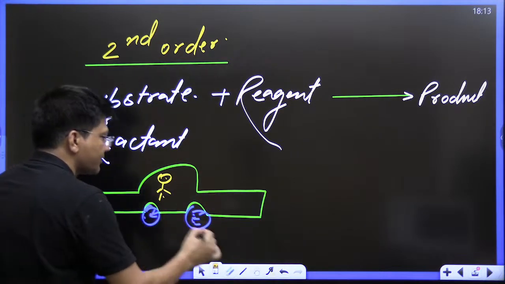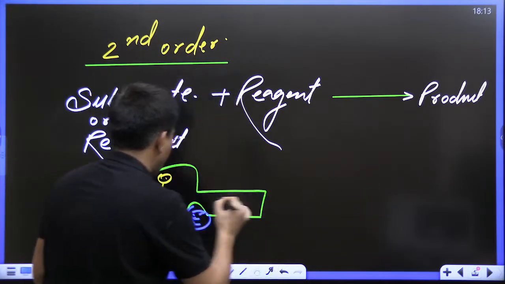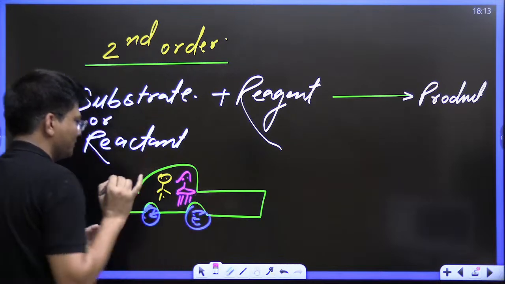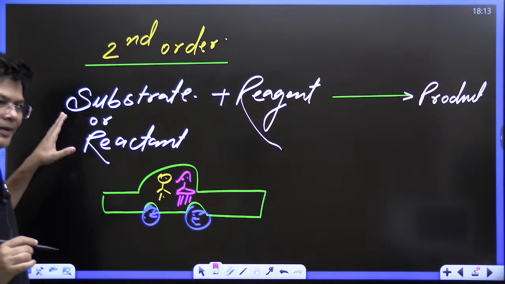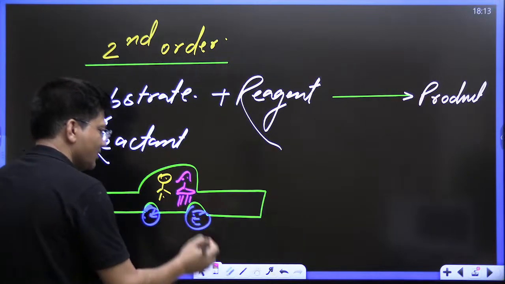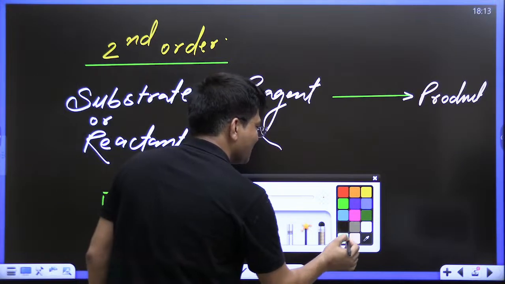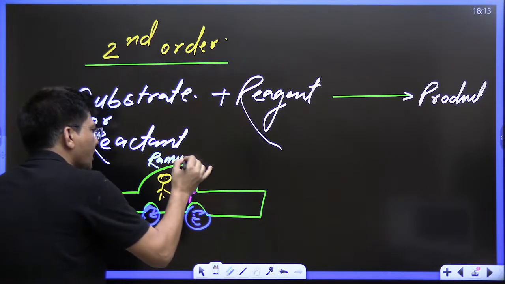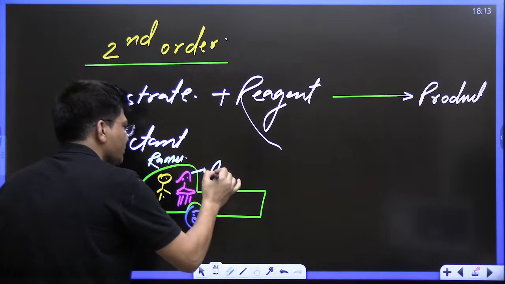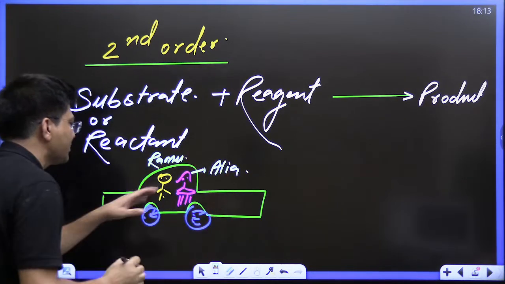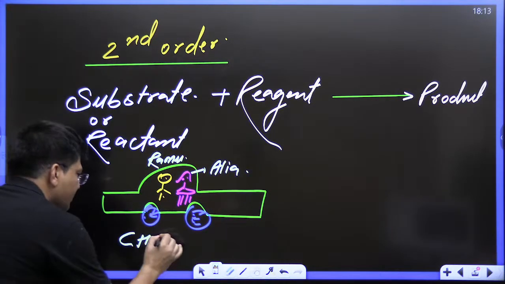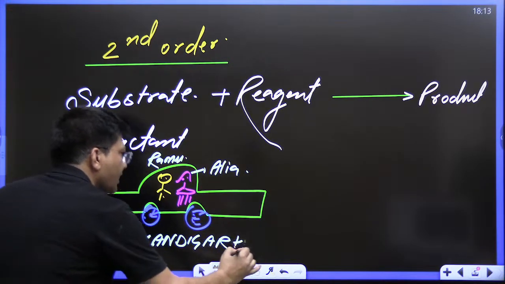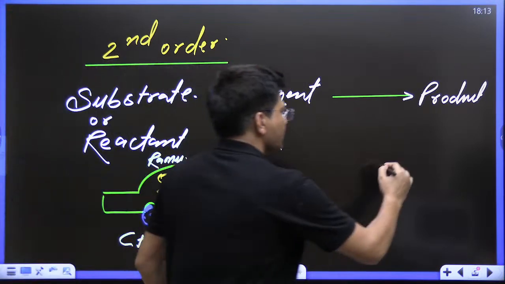Mr. X is there and Mrs. Y. So let me call them Ramu, our favorite Ramu, and this is Alia. Right now they are in Chandigarh and they are going to Shimla.